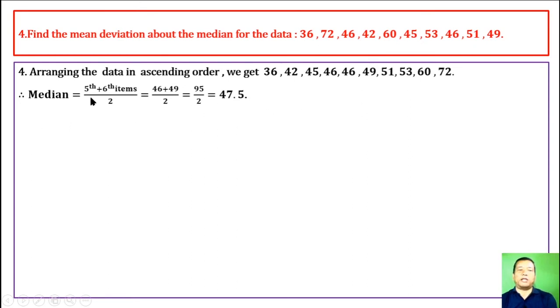The median is from the 5th and 6th items. The 5th: 1, 2, 3, 4, 5. The 5th is 46, the 6th is 49. Their sum is 95. Divided by 2, we get 47.5.